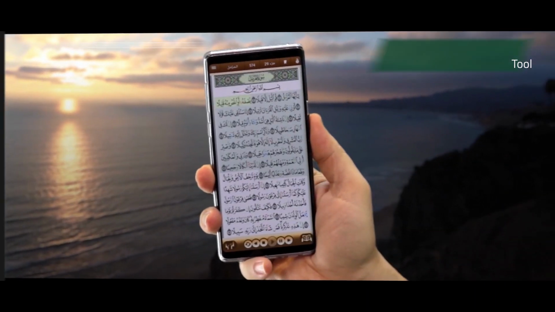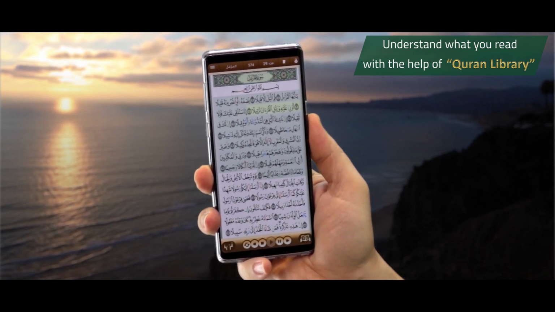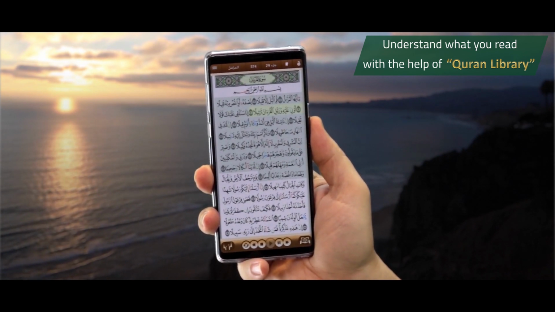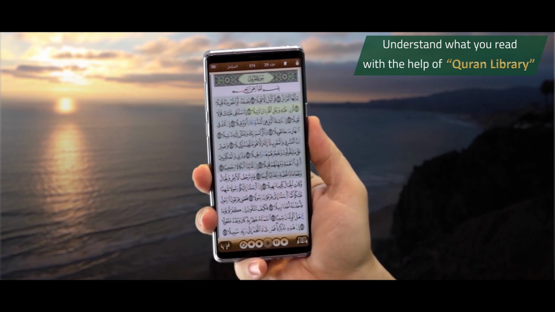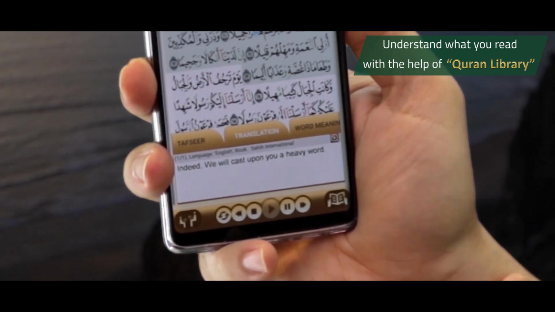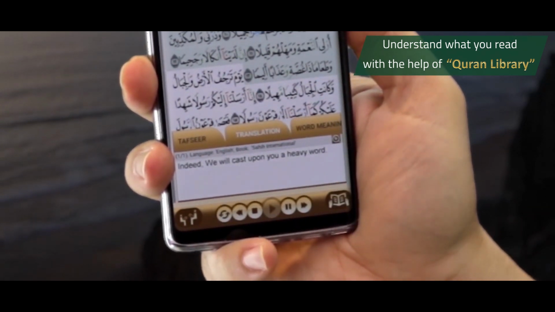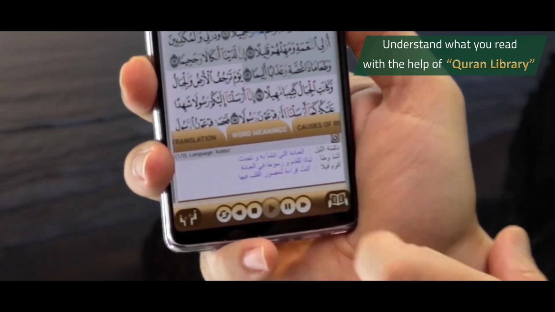reciter. Consolidate your recitation by understanding the meaning of what you read with the help of the associated Quranic library. Simply download the books of this Quranic library, then click on library icon, this one, and you'll be able to simultaneously browse the content of tafsir, translation, word meanings, and causes of revelation.